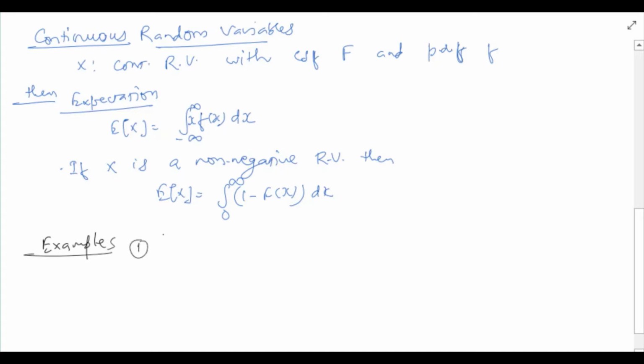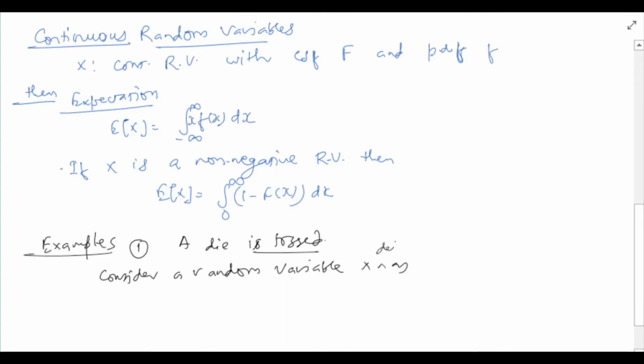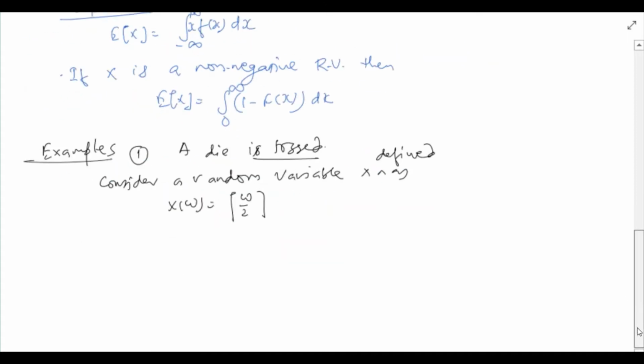Let's consider a simple example where a die is tossed. And we define a random variable x as x(omega) is the ceiling of omega by 2. We have seen this example quite a few times earlier also.